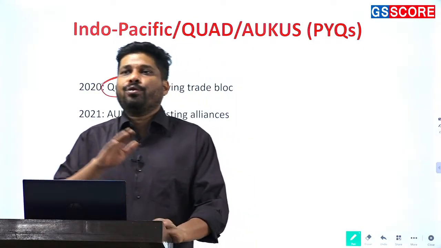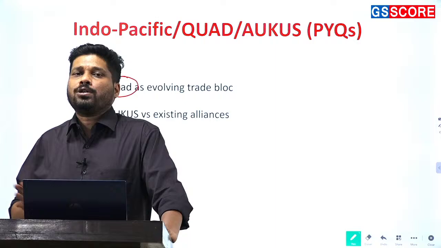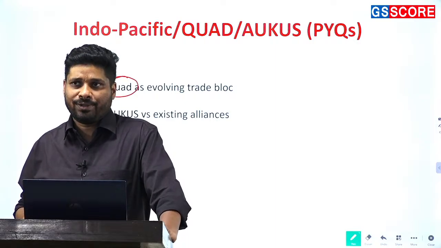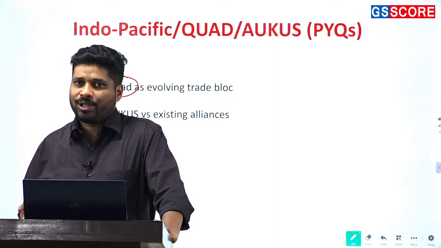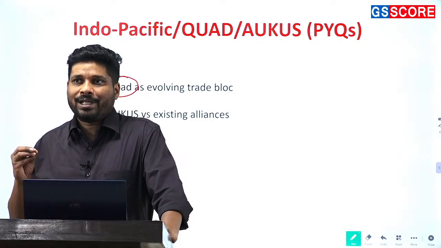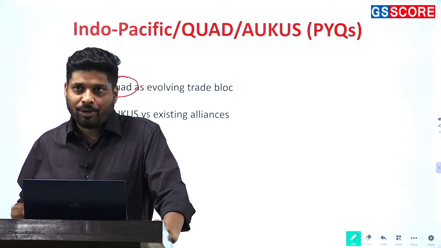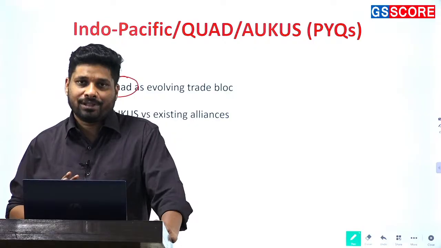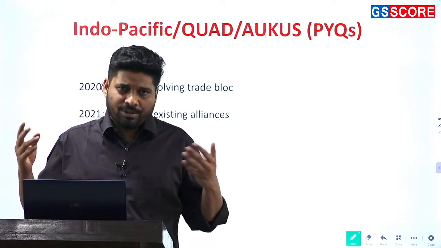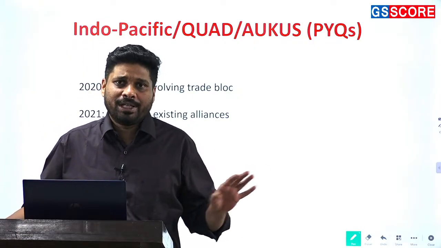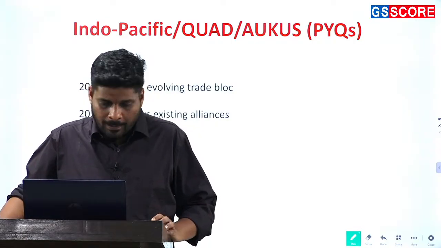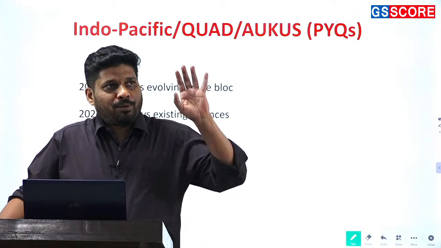And then you have to orient towards how Quad wants to achieve it. Obviously, it wants to achieve it through better investments, better cooperation, taking climate change into consideration, providing credit facilities, all those things, and therefore helping economic development. Okay. Don't write that we are there to block China.